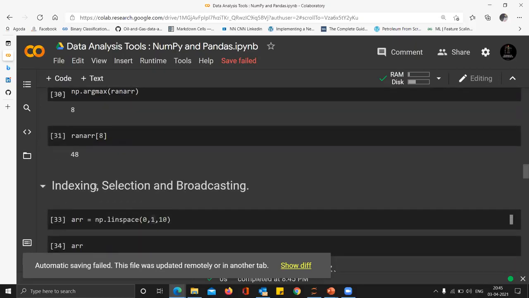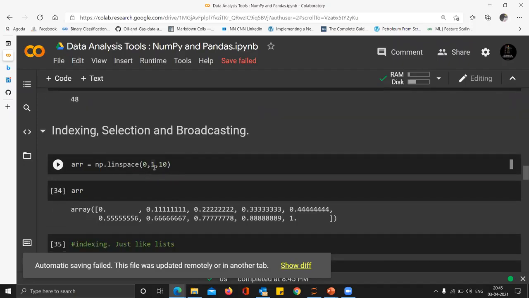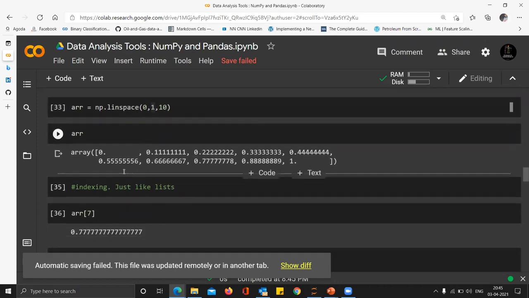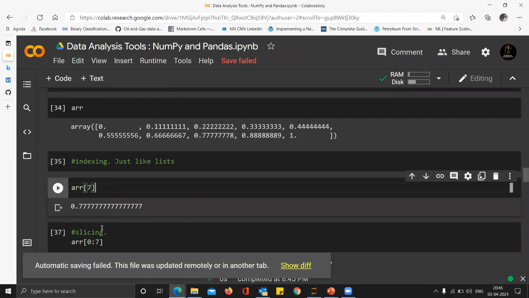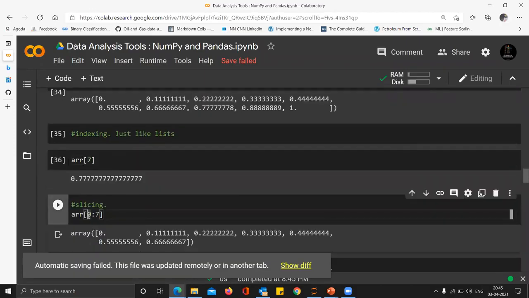Okay, moving on. Indexing, selection, and broadcasting are very important in NumPy arrays. Indexing is very similar to the indexing of lists that you learned in the last lecture. We don't have to go over it again. You can just go through the code that you can see. This is how you index the 7th index of this array. This is how you index a range from the 0th position to the 7th position in the array.